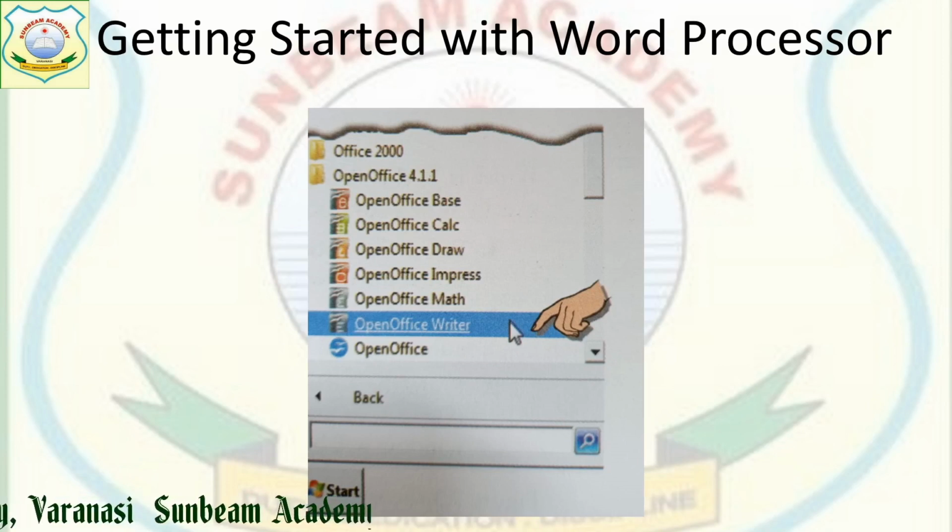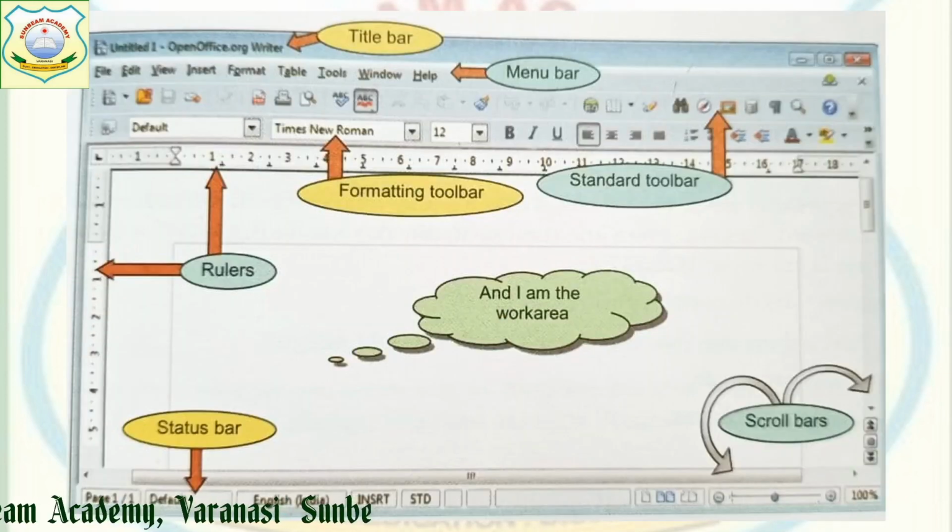Next is how we are going to start the word processor. Initially I am telling you the process, then I will show you on screen. To start our word processor, we simply click on Start, move to OpenOffice, and then click on Writer, as you are seeing in the diagram. When we click on Writer, the first screen we get will look like this. Now one by one I will tell you about the complete window we are getting on our screen.